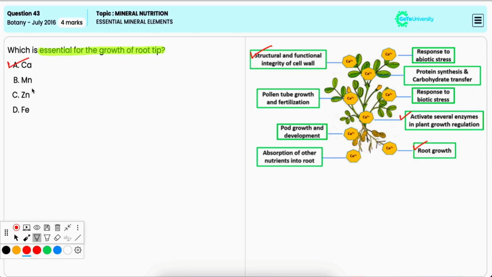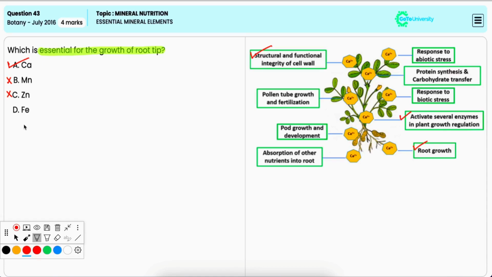Option B, manganese. Now, while manganese is important for enzyme activation and photosynthesis, it is not directly associated with the root tip growth. Hence, it is incorrect. Option C, zinc. It is also incorrect because zinc is necessary for enzyme function and photosynthesis, but it is not specifically needed for root tip growth.